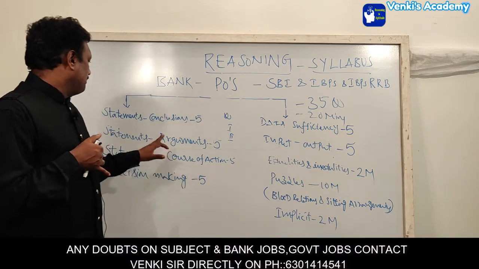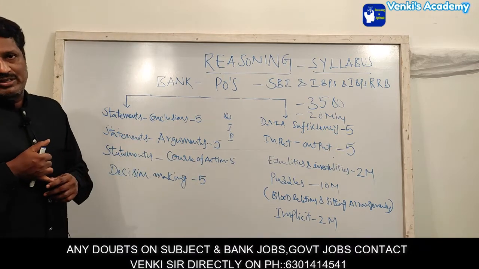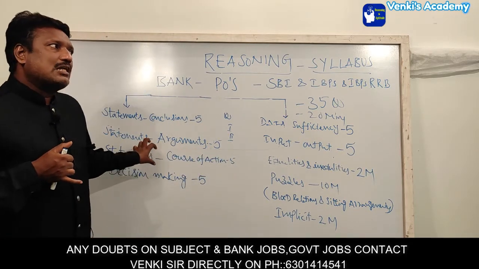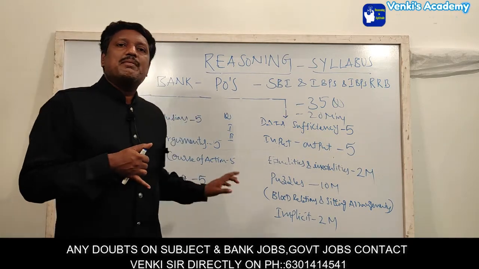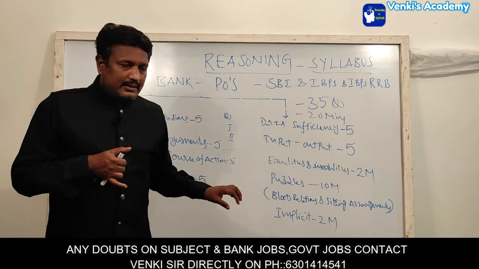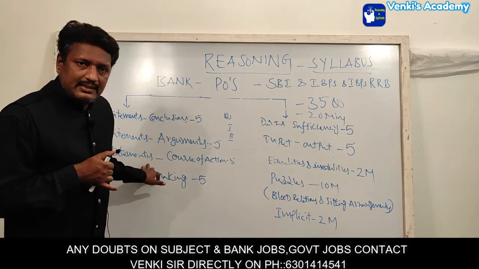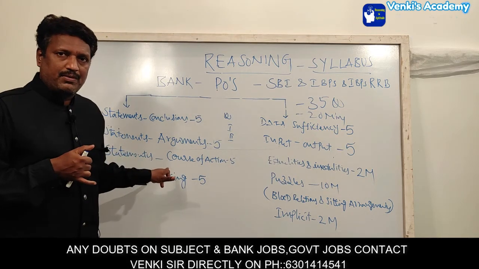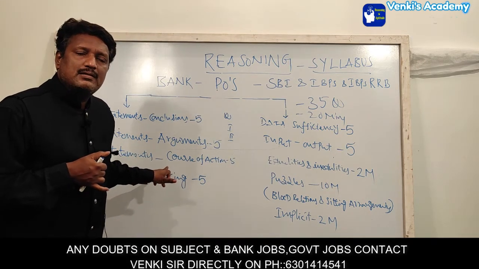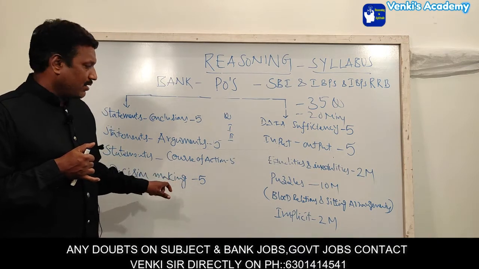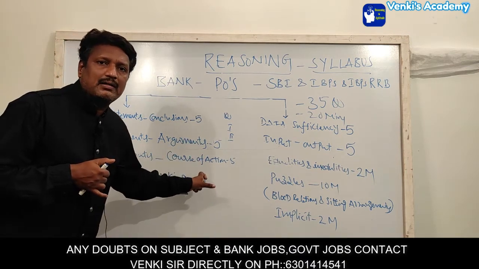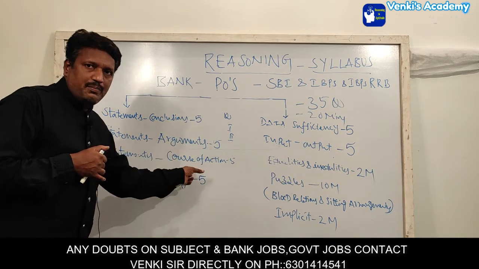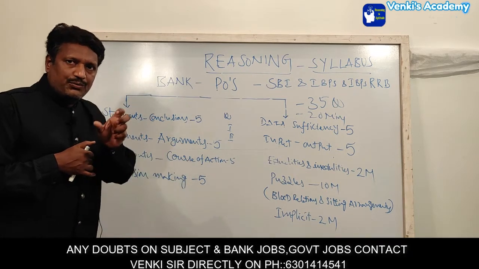Now let us come to statements and course of action. What is the meaning of statement and of course of action? The statement we have to consider as a single case. You should behave like a judge. The course of action is nothing but the judgment. So there is a case, and the judgment is in your hands.